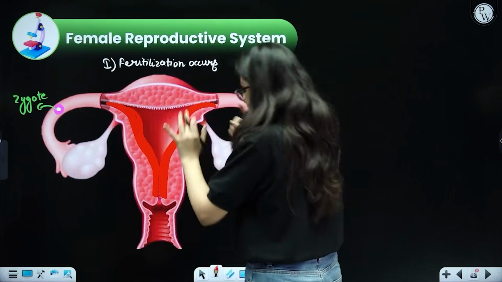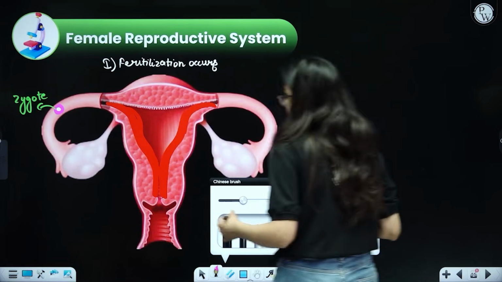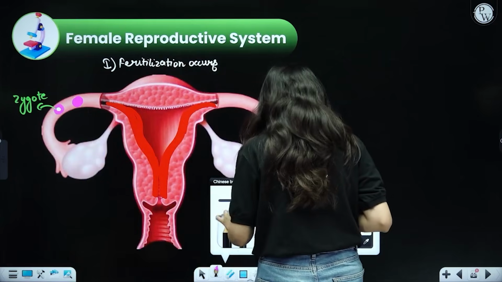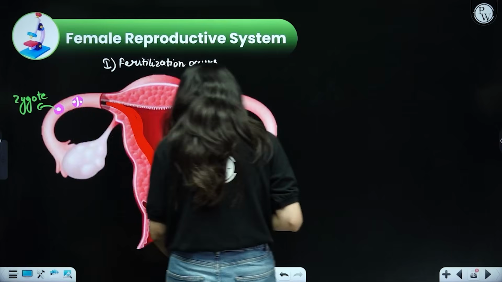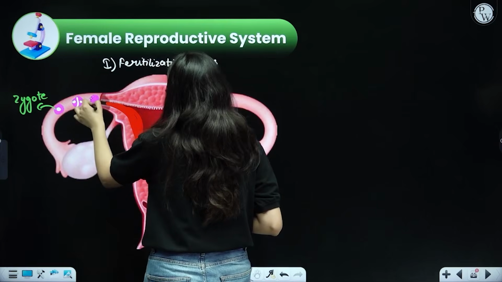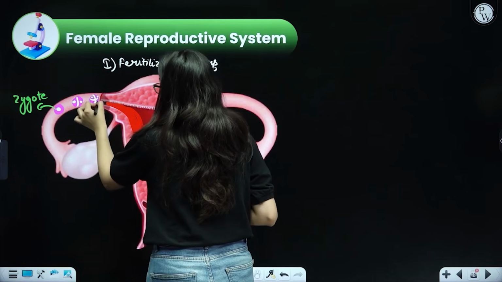Okay, so once the zygote has formed successfully after the fertilization process, it will start to divide. So this one cell will again form two cells over here. This will further divide and form even more cells. Two cells will further form four cells. Okay, it is now going to form four cells, and so on and so forth.